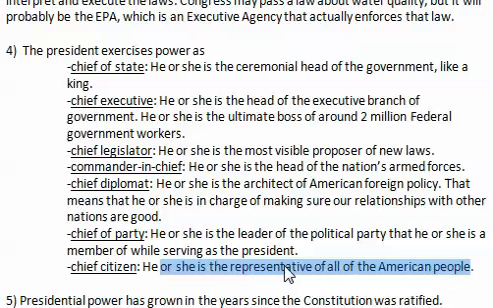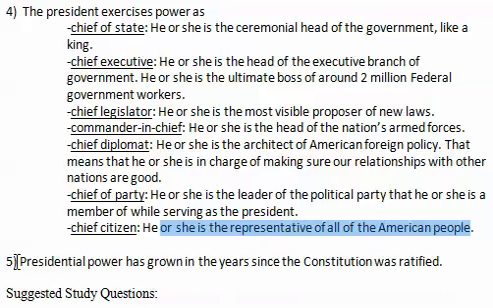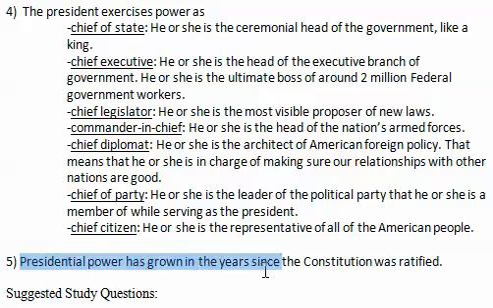All right. Oh, and there is actually one other thing. I'm sorry about that. It's very fast. The SOLs want you to know, and this is absolutely true, presidential power has grown in the years since the Constitution was ratified. The original thought of the executive was that he or she wouldn't have much power at all, and the real power would be with Congress. But what we've seen happen over the last 200 years is that that's actually not the way it's worked out. The president has quite a bit of power and seems to be growing in power each time.